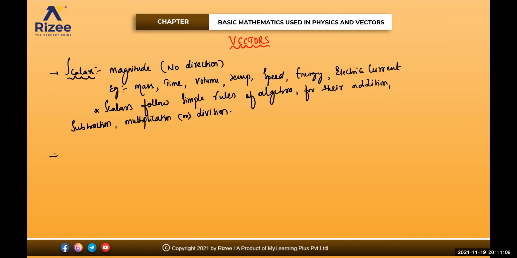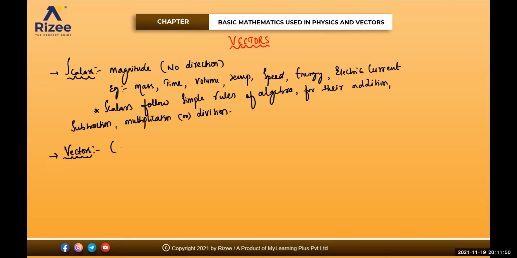Okay, next one. What do you mean by vectors? See, a quantity which requires both magnitude and direction for its complete specification, and which should also obey the triangle law of vector addition. Like example, velocity, isn't it? In which direction you are going? With what velocity you are going? Force, in which direction you are applying force? Acceleration, in which direction you are applying your acceleration? So they all require the direction and also the magnitude.